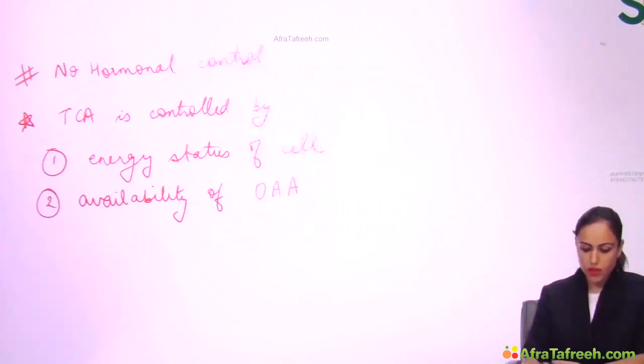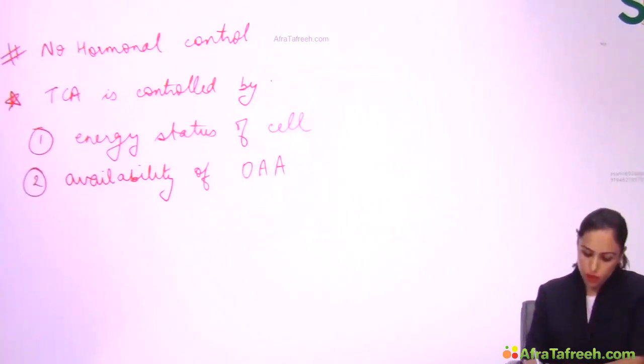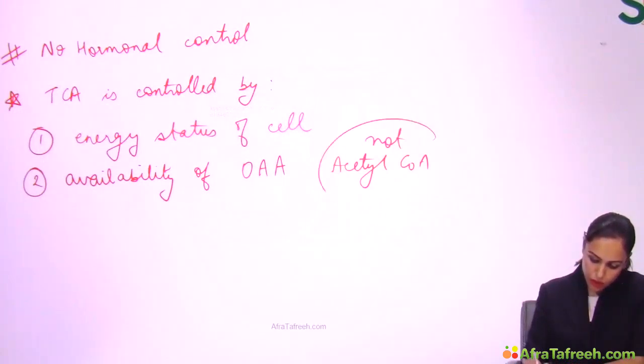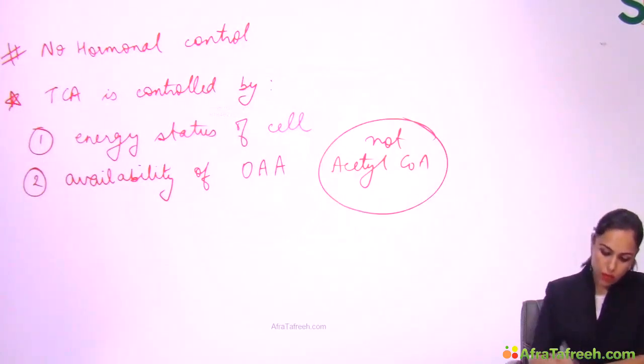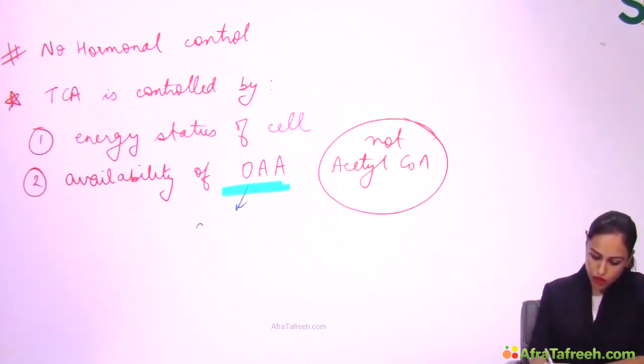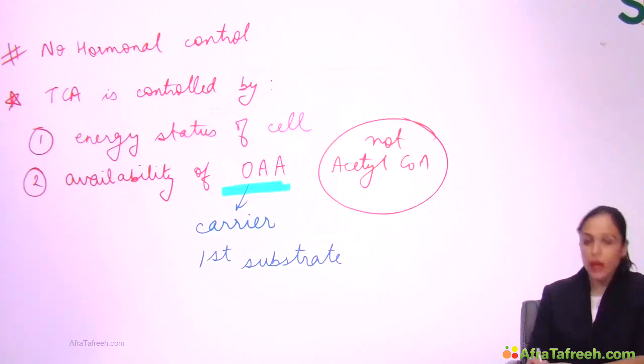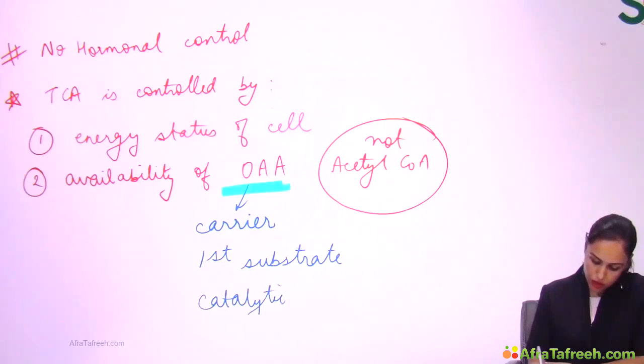oxaloacetate. Sometimes students say it depends on availability of acetyl-CoA, right? But no, it is not acetyl-CoA. It depends on the availability of oxaloacetate. That's why oxaloacetate is regarded as the carrier of the TCA cycle. Oxaloacetate is regarded as the first substrate of the TCA cycle. And also oxaloacetate has a catalytic role in the TCA cycle.